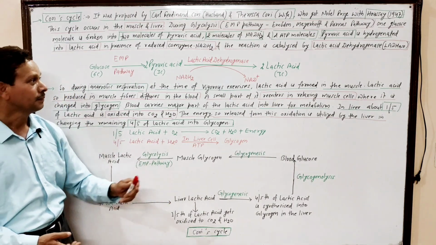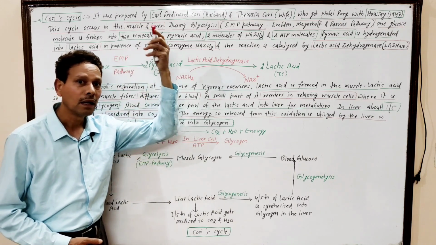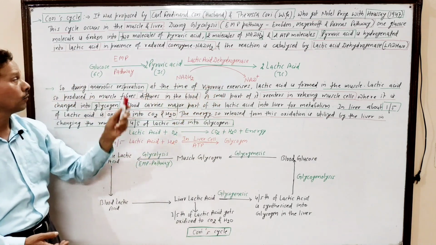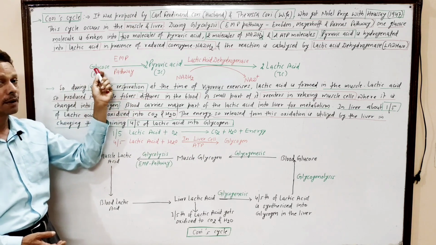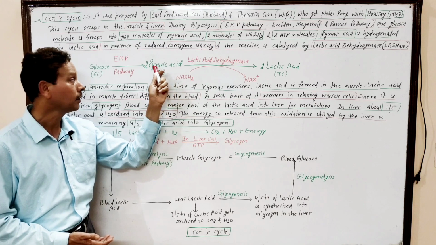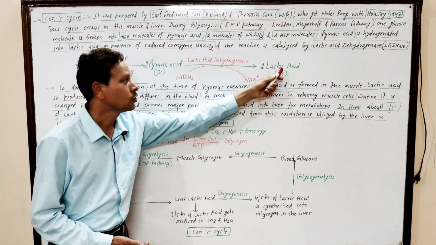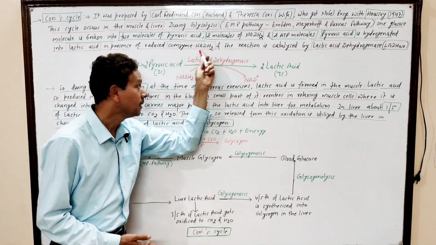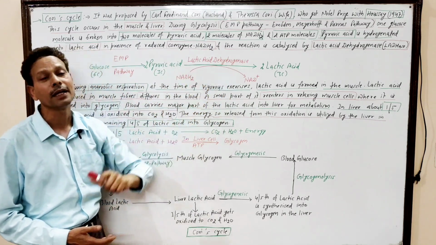Dear students, it occurs in glycolysis, the EMP pathway. In that process, glucose, a 6-carbon compound, is broken into 2 molecules of pyruvic acid, and this pyruvic acid undergoes hydrogenation to produce lactic acid in presence of the lactic acid dehydrogenase enzyme and reduced coenzyme NADH2.